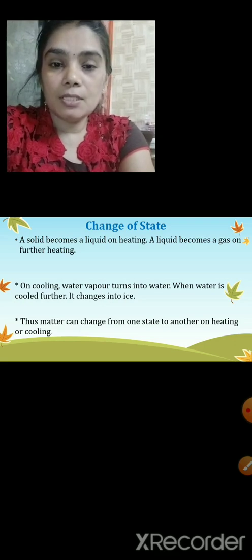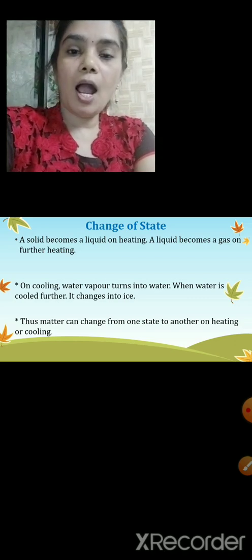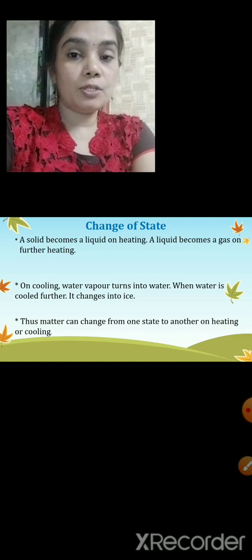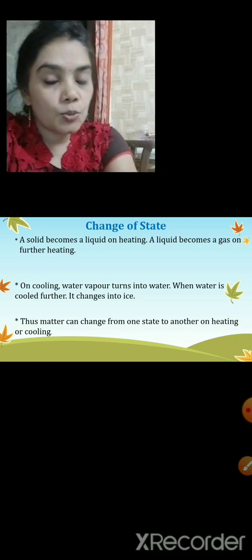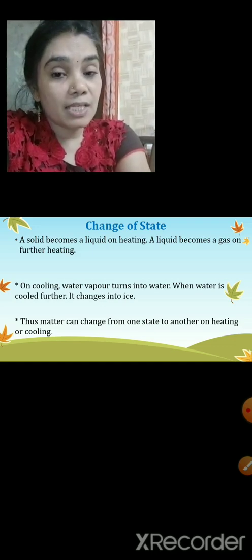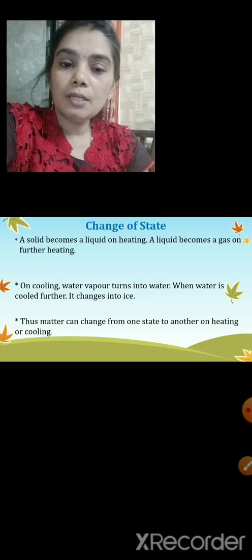So we saw this activity. And a liquid becomes a gas on further heating. And on cooling, water vapor turns into water. And when the water is cooled, further it changes into ice. So we saw the first activity and the reverse process also. So thus matter can change from one state to another on heating or cooling. So from this activity 1, what did we learn? Matter can change from one state to another on heating or cooling.